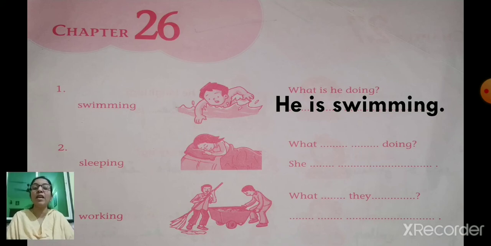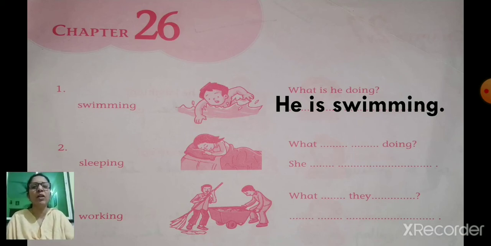Here we are using he. Why are we using he? Because it's one boy. So one person, so we are using he. He is swimming. Okay. Right. Write the answer. Next, number 2.